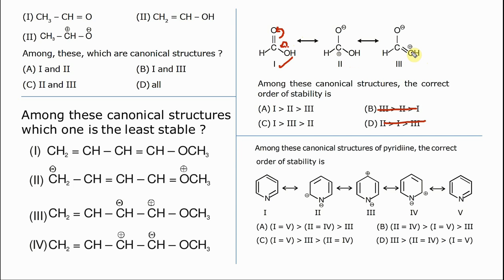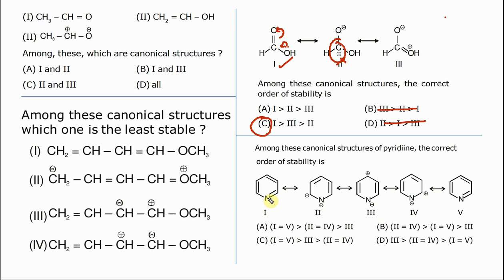So we are tempted to say this is the least stable, but all of these have octet. Here the octet is not there. Okay, so octet is more important. So you always want to see, for second period elements, octet first. If both structures have octet and everything is the same, but charge separation is far apart, then you go for least charge separation. But here the octet is not there. So 1 is greater than 3 greater than 2.